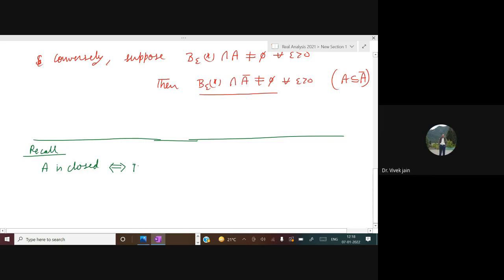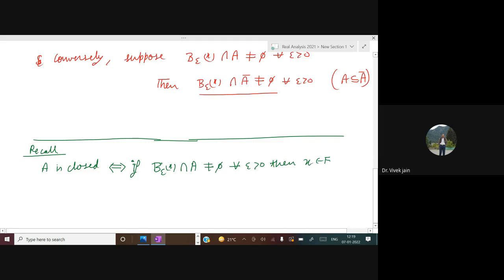Yes. So let me write it: if B epsilon X intersection F is not equal to phi for all epsilon greater than 0, then X is in F. And these two are equivalent conditions.